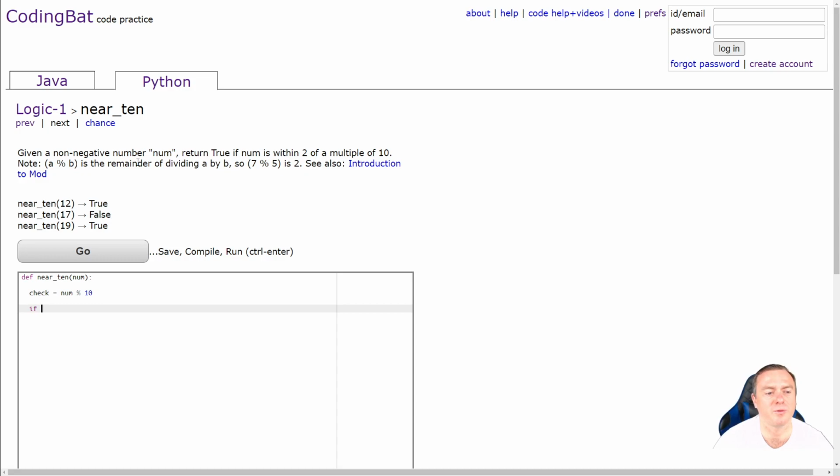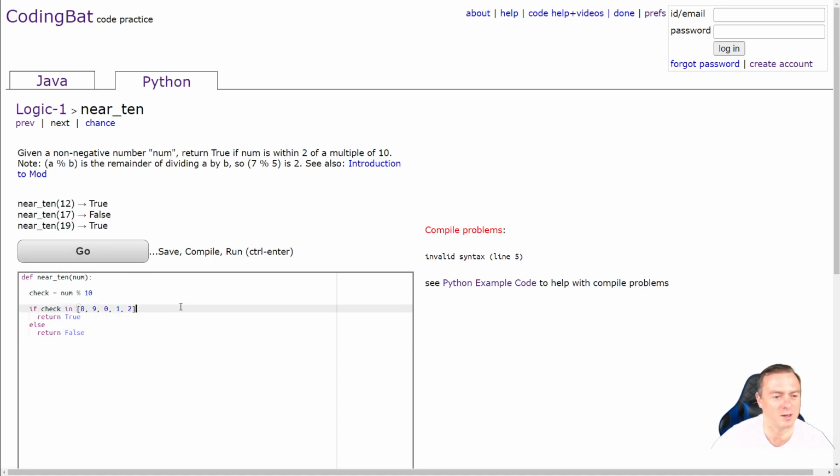Right, so let's do it physically. Check in, and I'm just going to do square brackets. So check is in the brackets 8, 9, 0, comma 1, comma 2. Return true, else return false. See how that goes.